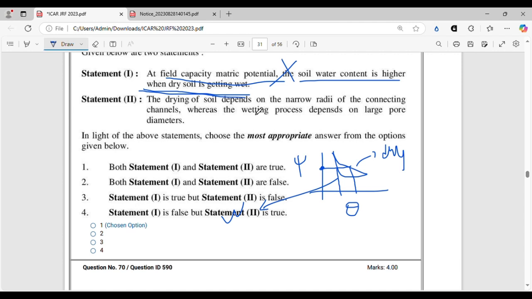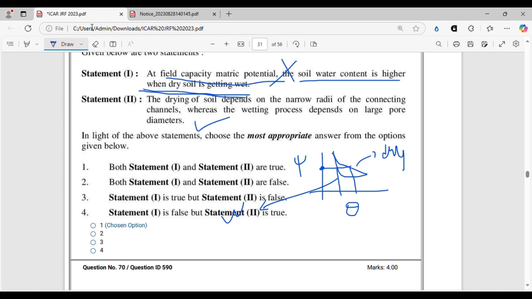This is a true statement because while wetting, the process depends on large pore diameters, where the intruding water will come very steadily and very fast and acquire that pore space, expelling the air out of the largest pore, whereas during drying the narrow channels containing water will take a lot more time to dry because even if the macropores are dried out and replaced by air, air cannot access the narrow radius and the micropores where water will still be there, and it will take a lot of time to dry out that water.